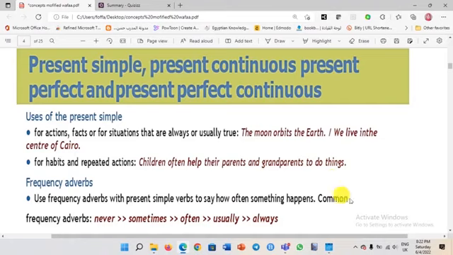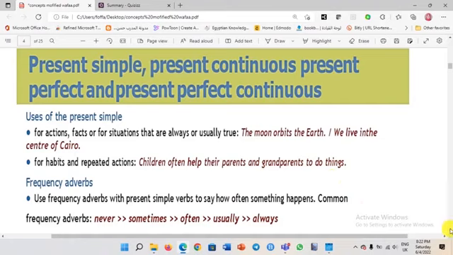Frequency adverbs. Use frequency adverbs with the present simple to say how often something happens. Here are some very common frequency adverbs: never, sometimes, often, usually, and always. Remember, dear students, these adverbs are only to help you, but you already understand when to use the present simple even if you don't see them. For example, as Mrs. Wafa says, for facts.